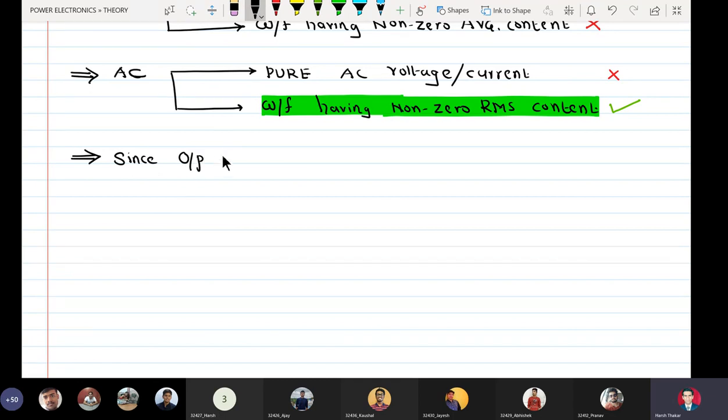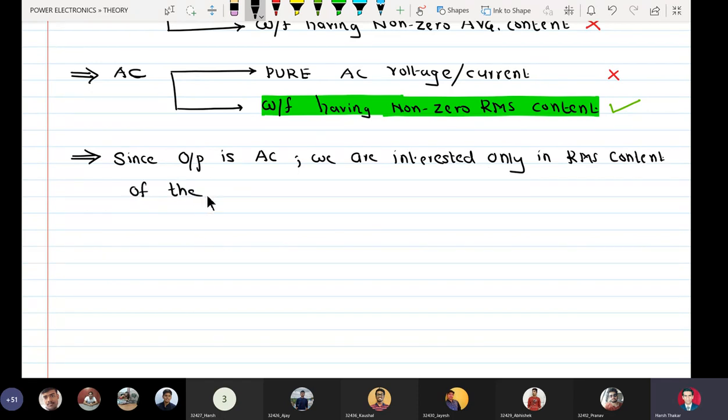One more point is that since the output is AC, we are interested only in the RMS content of the load voltage waveform, that is VL RMS. That is why whenever we want to measure the output voltage of an inverter, we connect an AC voltmeter at the output.